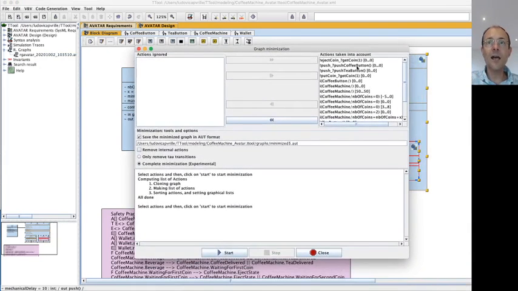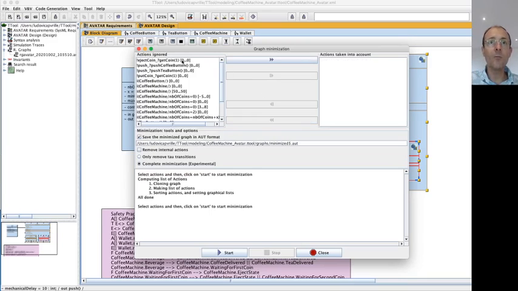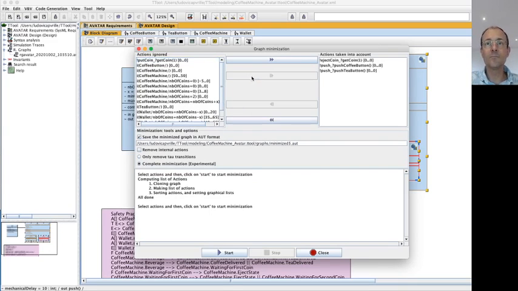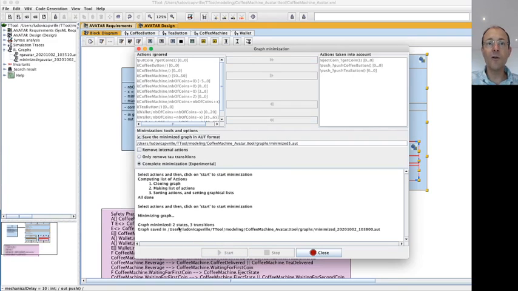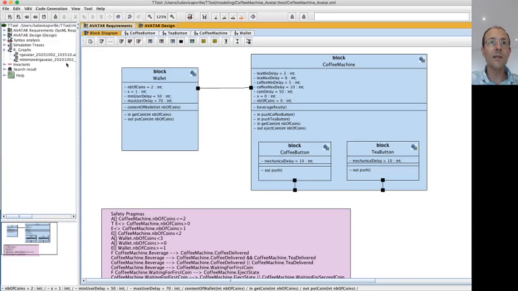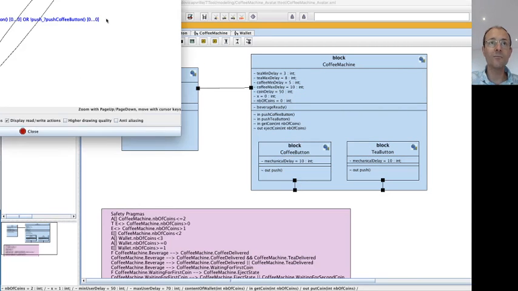And then you can select the action you want to take into account in this generated graph. So I'm ignoring most actions. I'm going to take into account only, let's say, push and eject. Now I'm going to minimize a graph which will contain only these actions. Now I've got a graph with 2 states and 3 transitions. I'm going to show this graph.